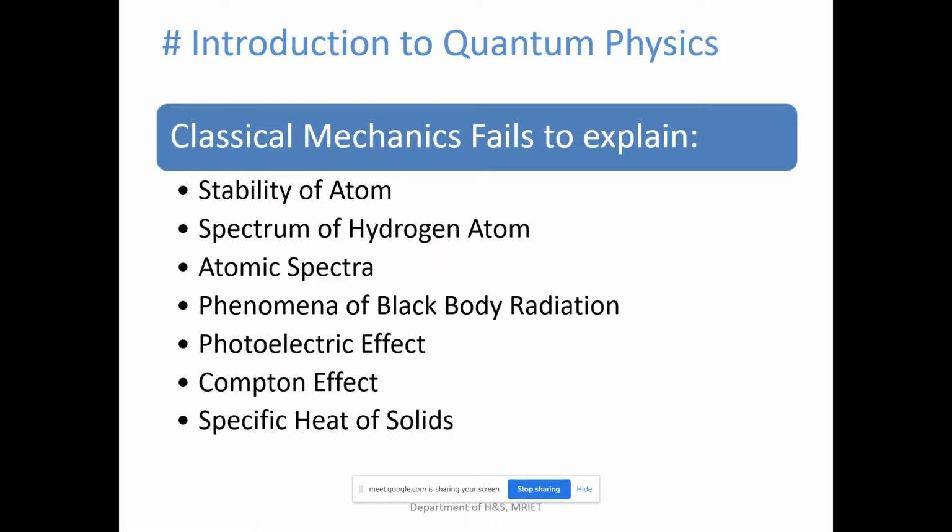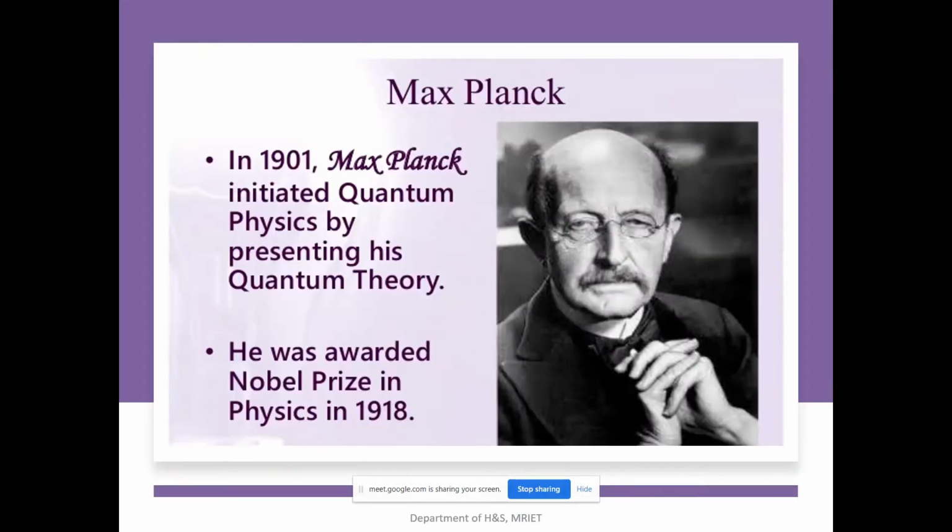Later, in the year 1901, the scientist Max Planck proposed a revolutionary theory which is named the quantum theory. I already told about the quantum theory. For this invention, Max Planck was awarded the Nobel Prize in physics in the year 1918.